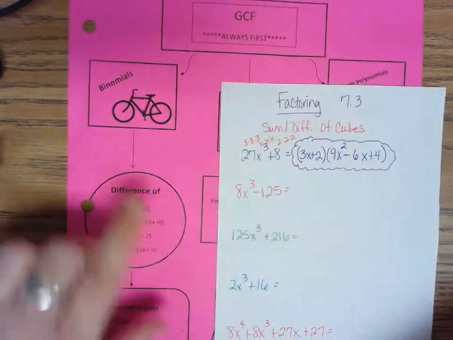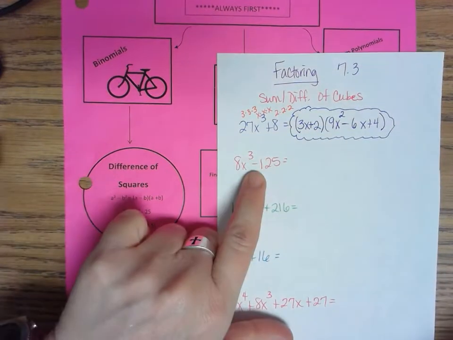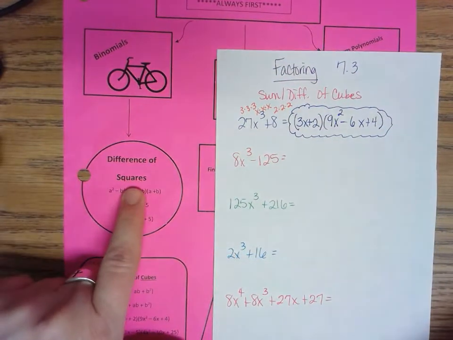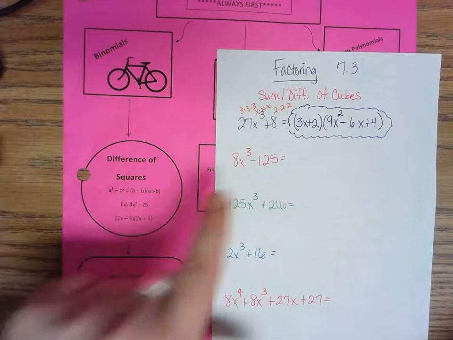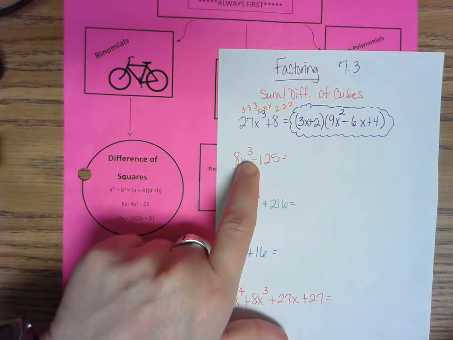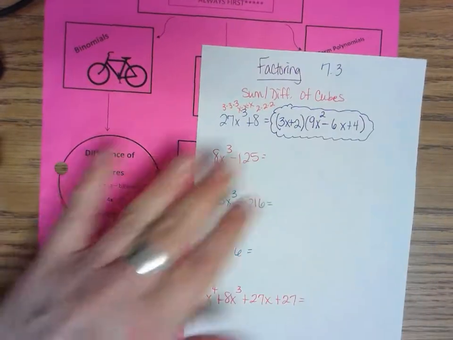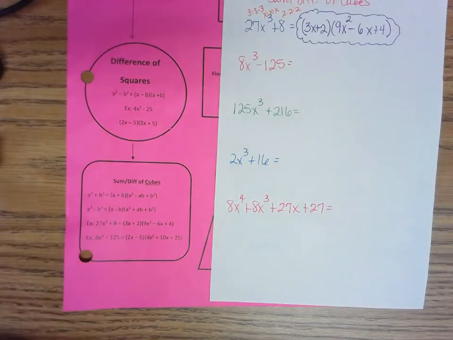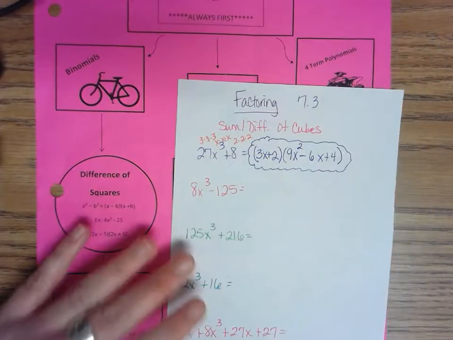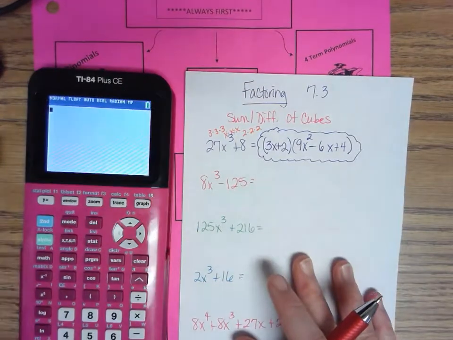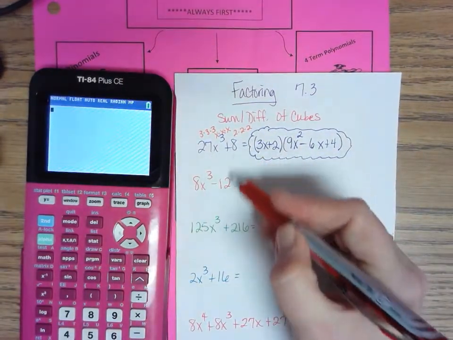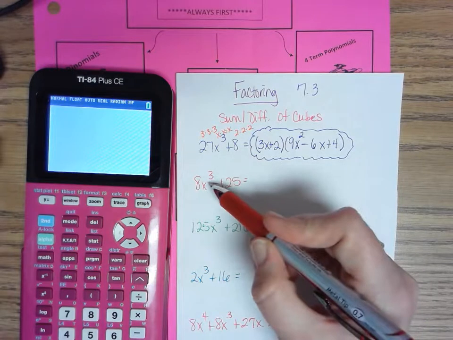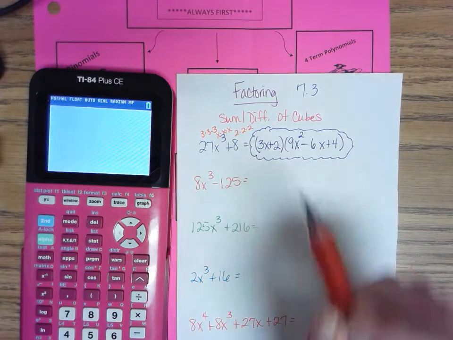So we're under binomials. It is a difference problem, but notice it says of squares and that the variables are squared, but that variable is not squared, it's cubed. So I'm going to be all the way down here under sum and difference of cubes. The only difference between these two problems, besides the numbers changing, is that I have a minus sign instead of a plus sign, but I'm still going to check.